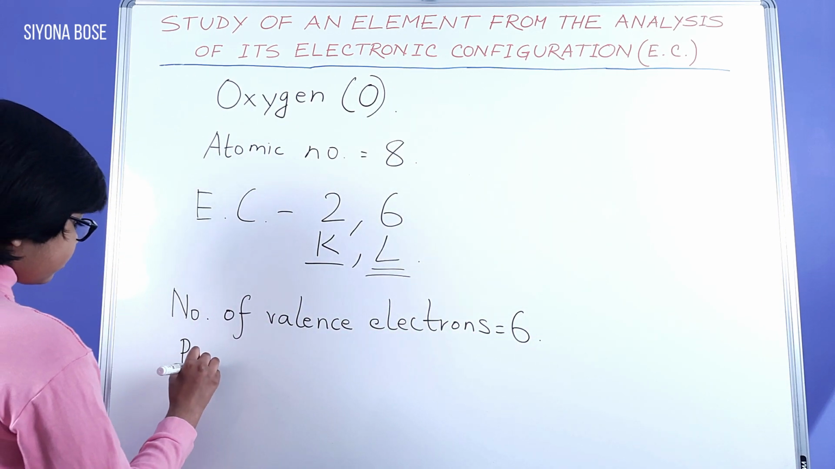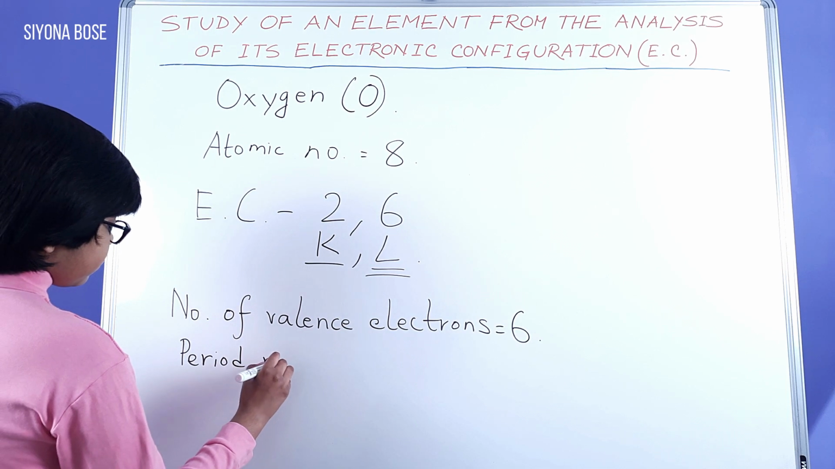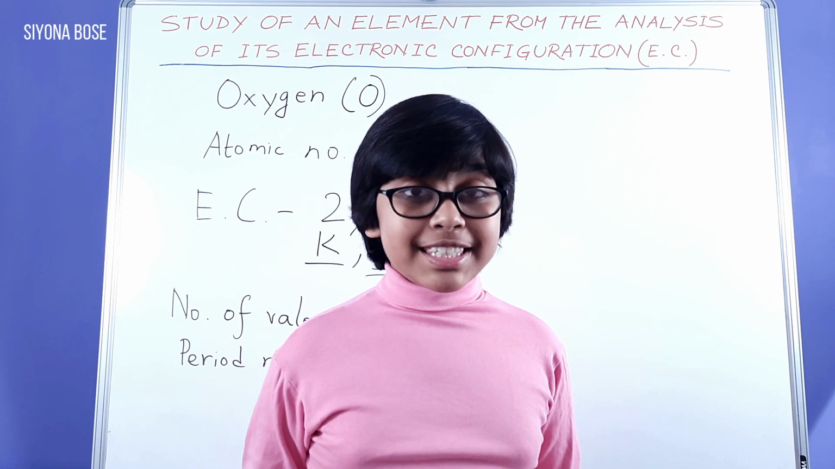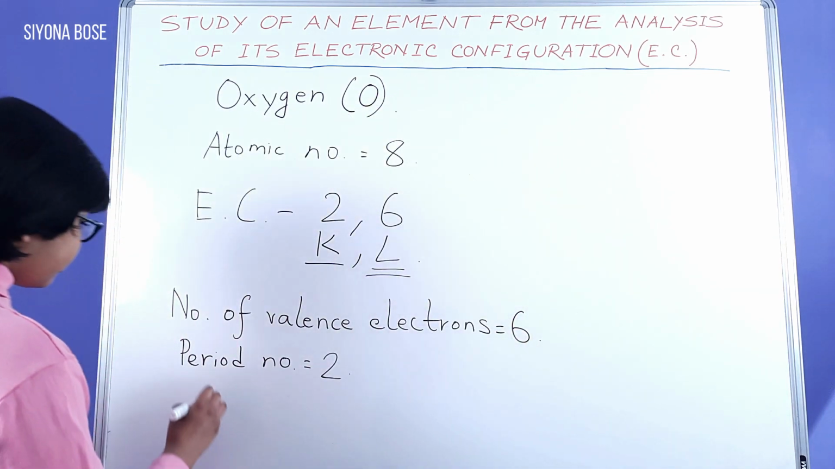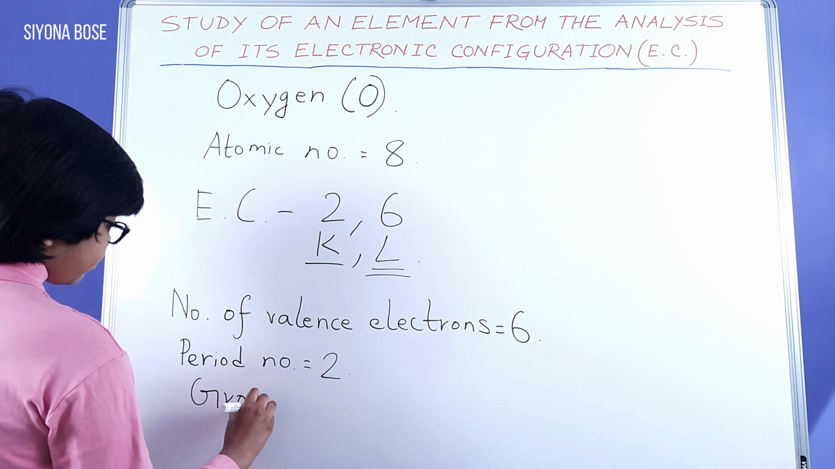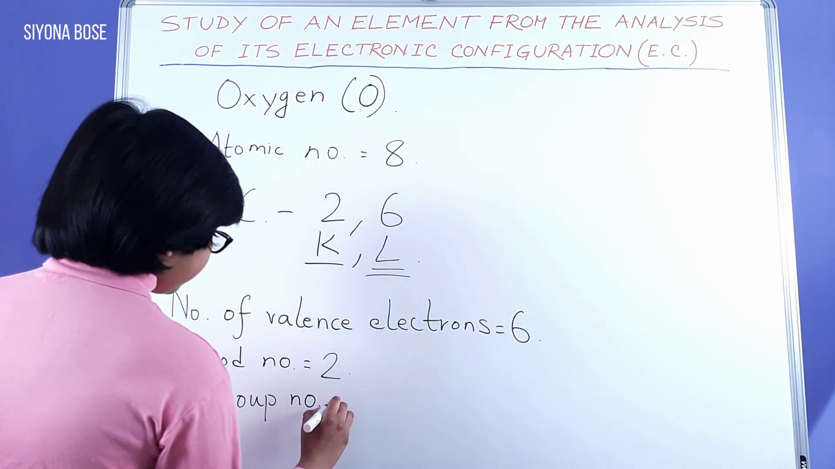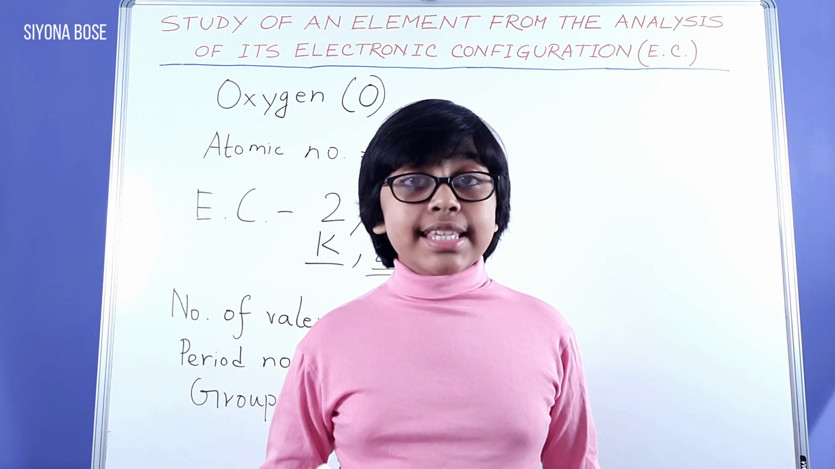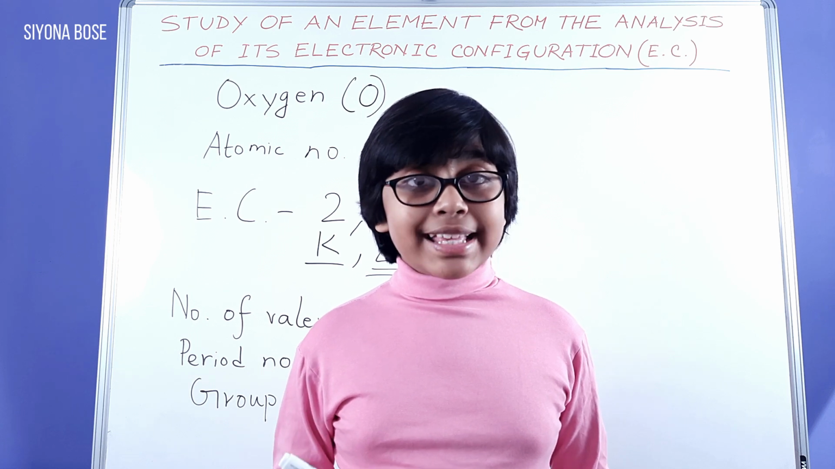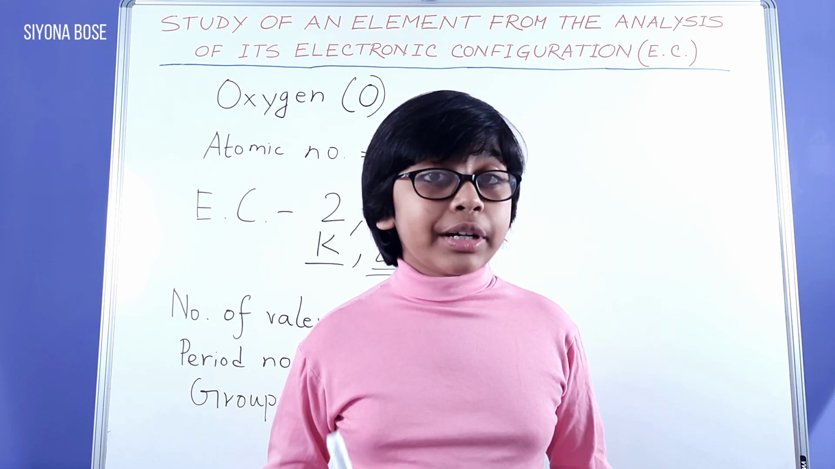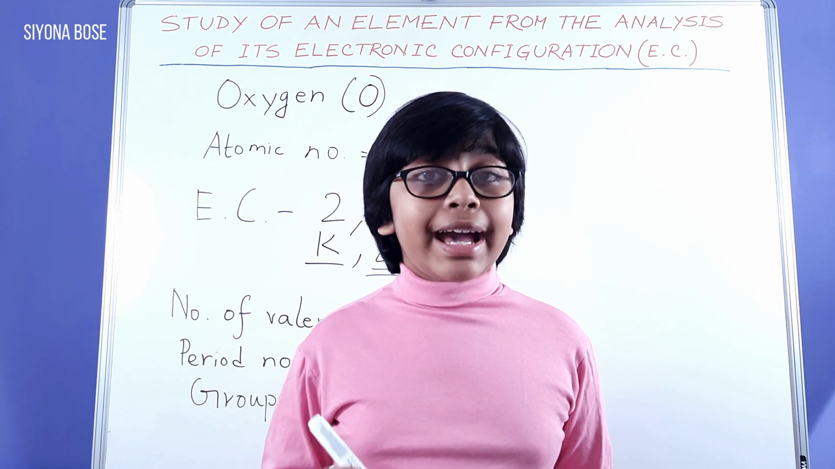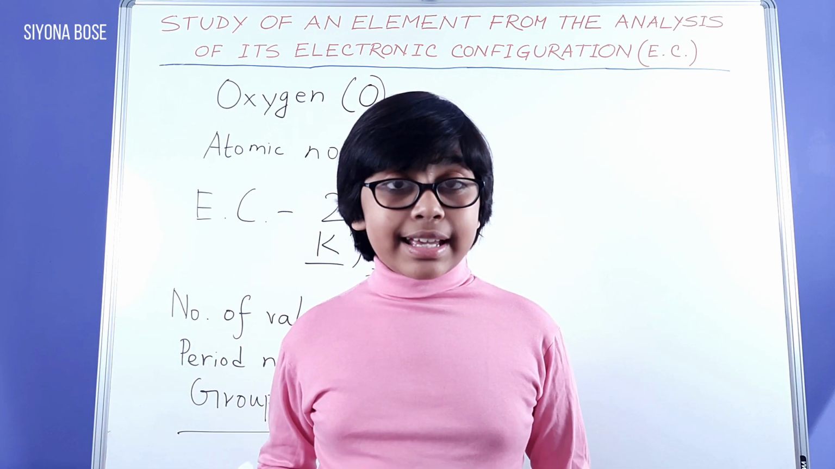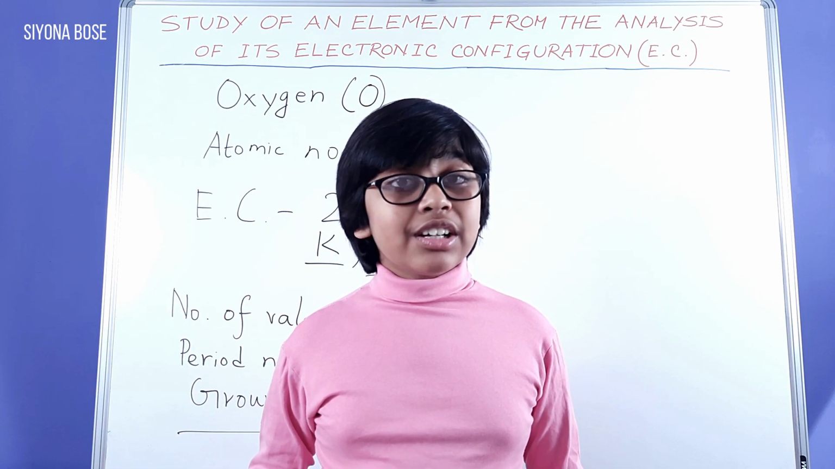Period number is 2, since there are 2 shells. Group number now. Group number is 10 plus number of valence electrons, since it is more than 2. The rule says if number of valence electrons is 3 or more than 3, we have to add 10 to it to get the group number. Here, 10 plus 6 gives 16 as the group number for oxygen.